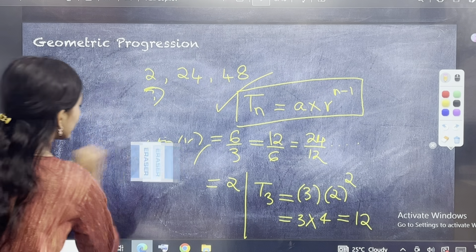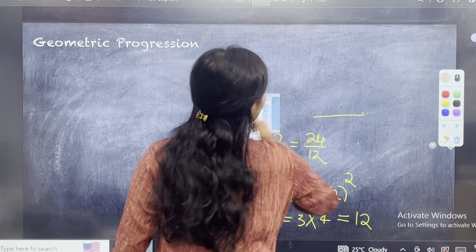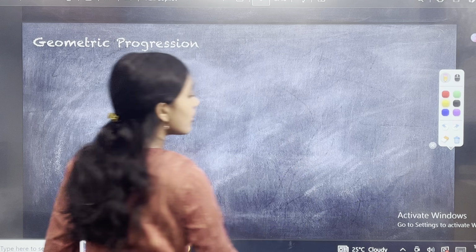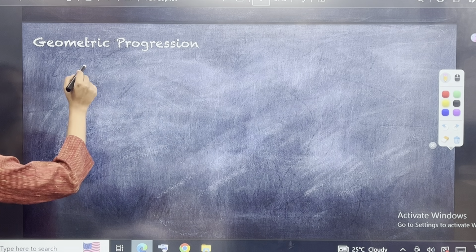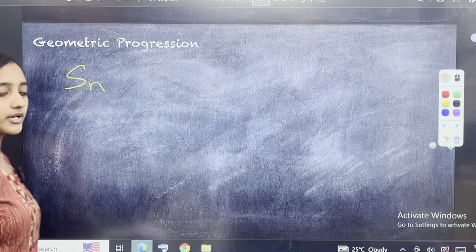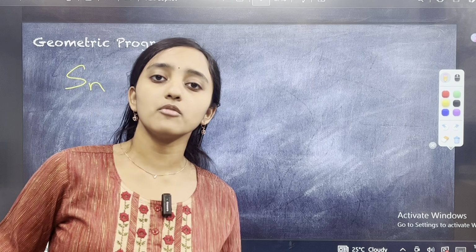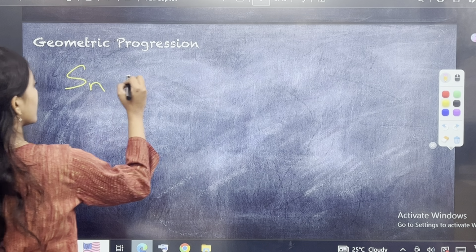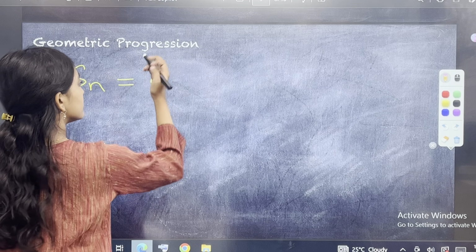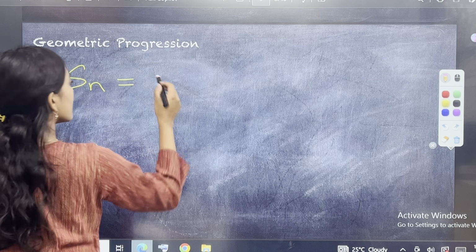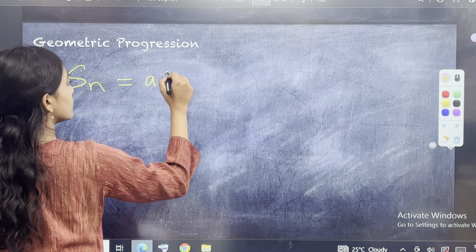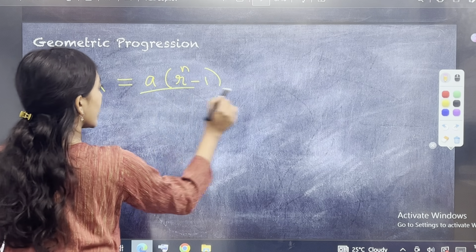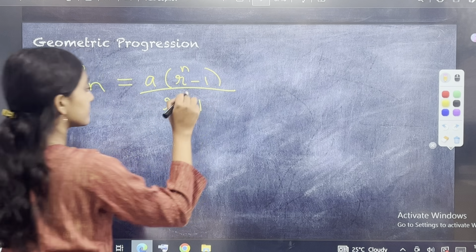Now I know all of you know what is going to be the next formula: the formula for the sum of terms of a GP. Again, Sn is the notation for the sum of the terms of a GP. So the sum of the terms of a GP is equal to A into R power n minus 1 by R minus 1.